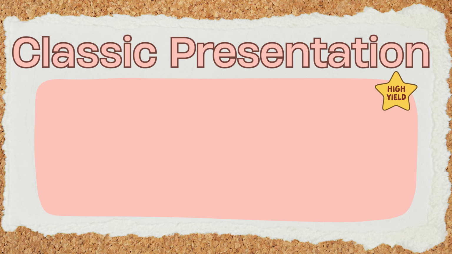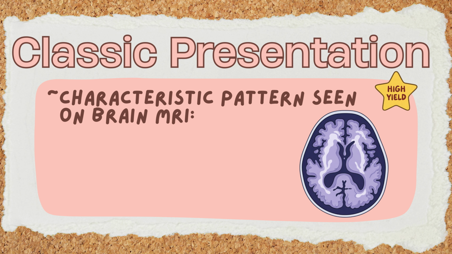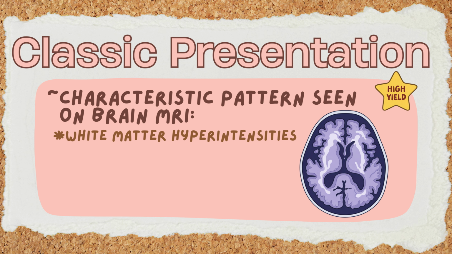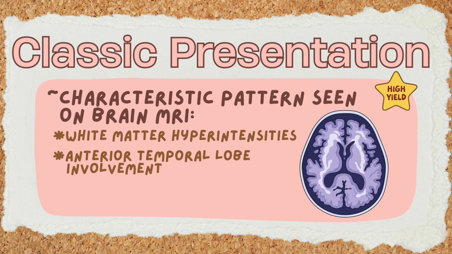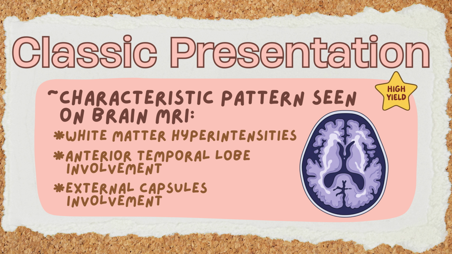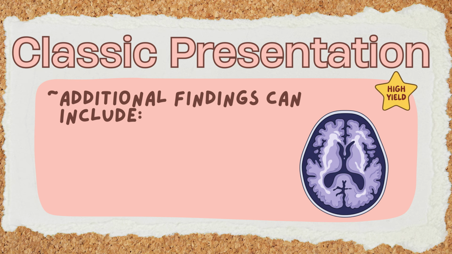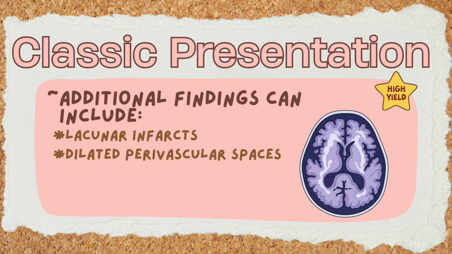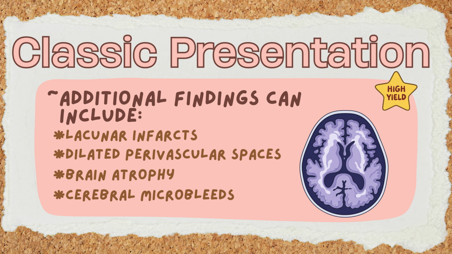A unique and high-yield feature is the characteristic pattern seen on brain MRI. White matter hyperintensities are typically symmetric and progressive, with frequent involvement of the anterior temporal lobes and external capsules. Additional findings can include lacunar infarcts, dilated perivascular spaces, brain atrophy, and cerebral microbleeds.